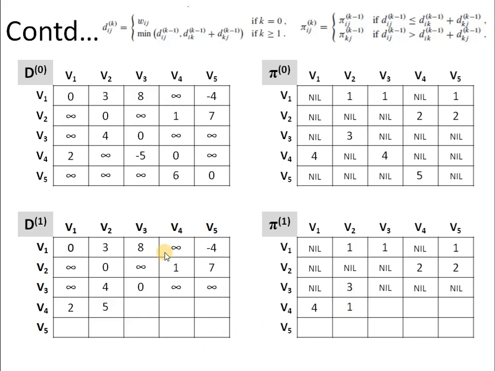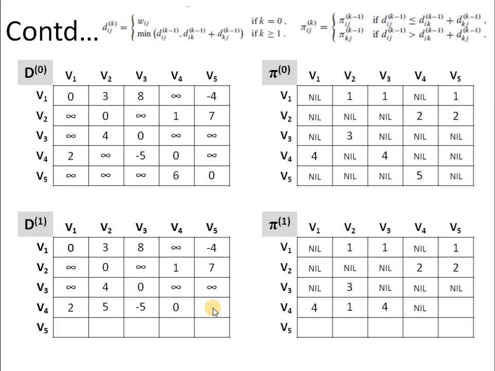Next, V4 to V3. So the path will be 4 to 1 and then 1 to 3. This summation will give us 8 plus 2, 10, and 10 is greater than minus 5. So there will not be any change. And then V4 to V4, again it comes out to be 0 because 2 plus infinity will give us infinity, which is greater than 0. So again no change. And then we have V4 to V5.